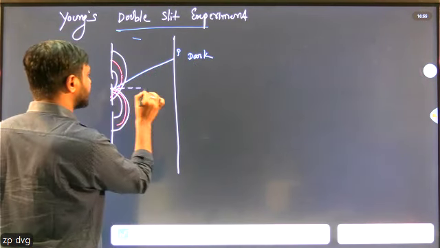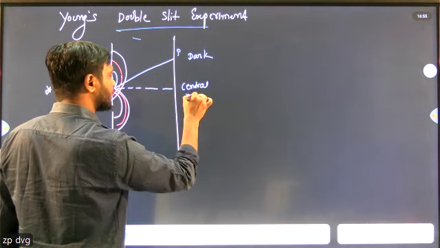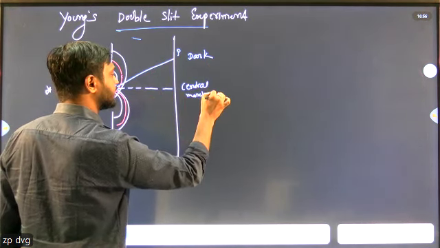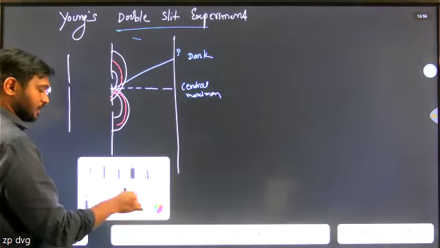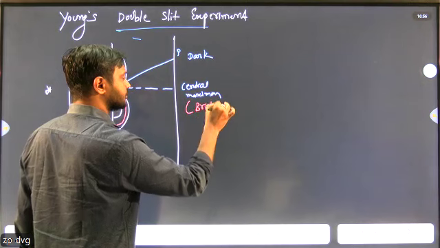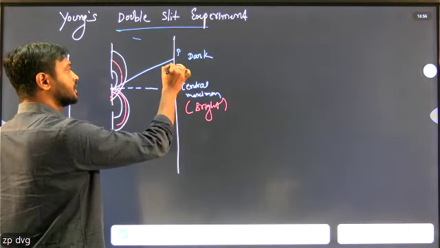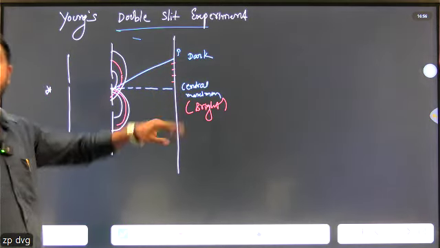In the middle, central maximum, always bright fringe will be produced. Always bright fringe. And this one is dark fringe. Like this, alternate dark and bright fringes are observed.